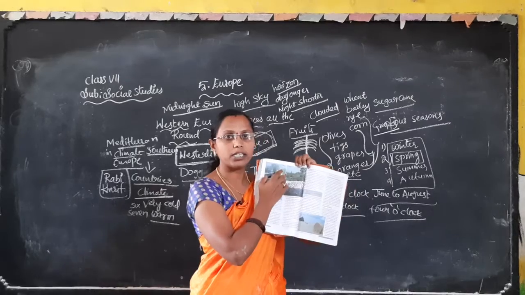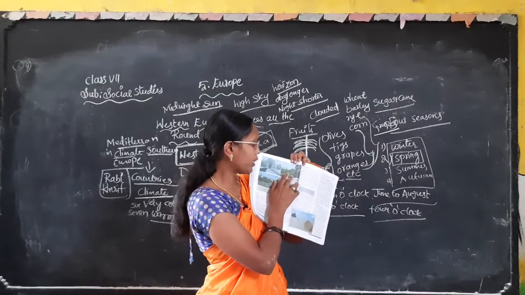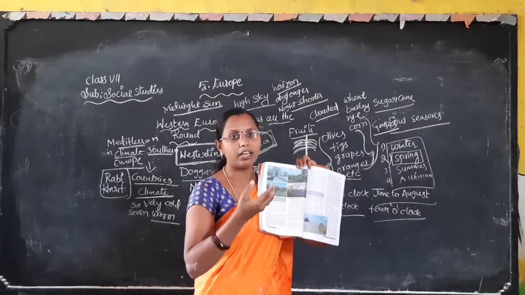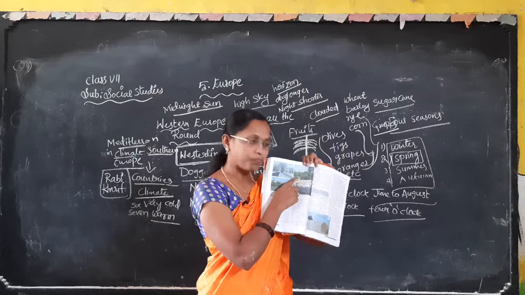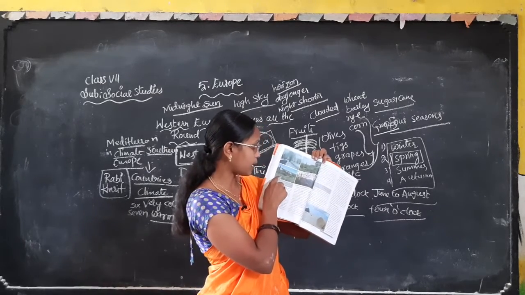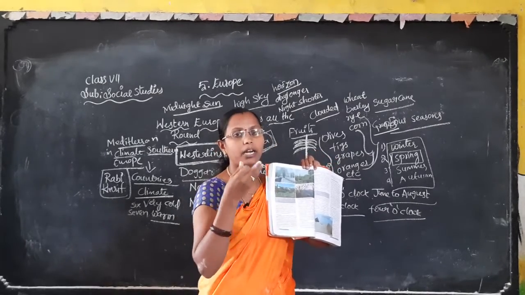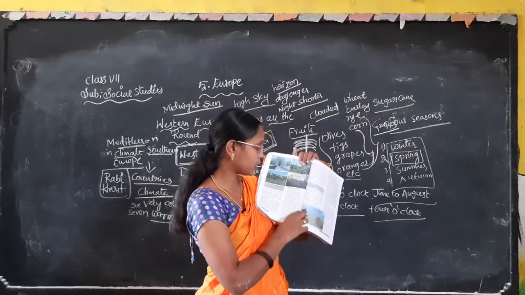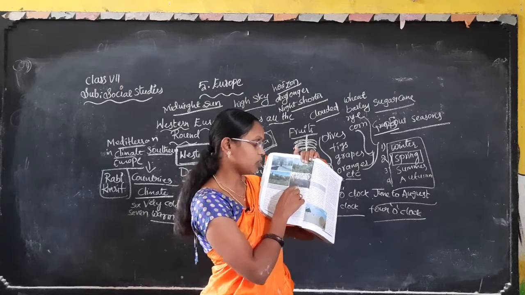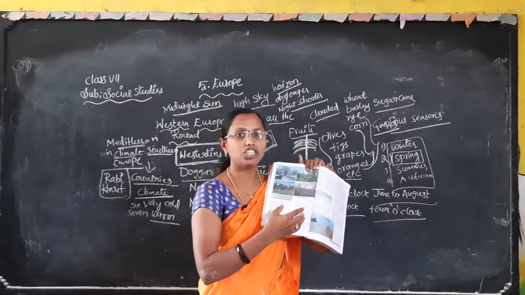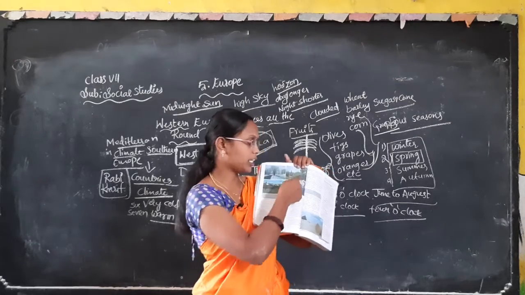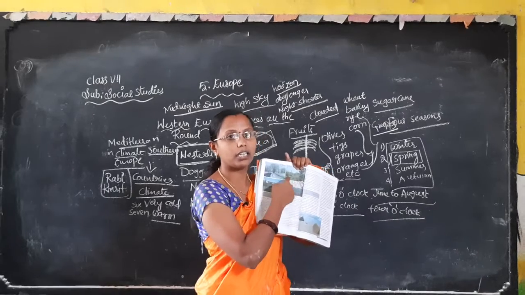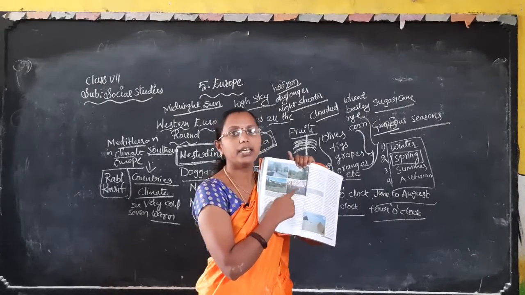In the spring season new leaves and flowers come. In summer sometimes it is dry. Then in autumn season the weather and climate change totally, coming after these three seasons.